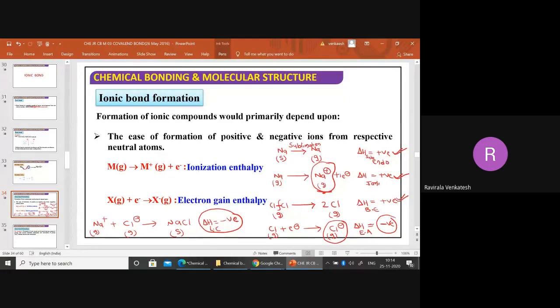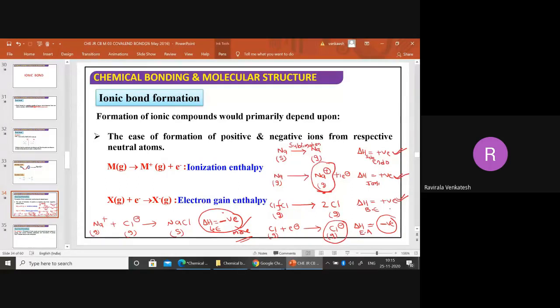What is the meaning of lattice energy? Very simple. The amount of heat liberated when 1 mole of ionic bonds is formed. Isn't that called lattice energy? So here the amount of heat liberated in the formation of 1 mole of ionic bonds is more. That is the reason the overall cumulative value will always be a negative value only, because lattice energy, formation of bond, is always negative.